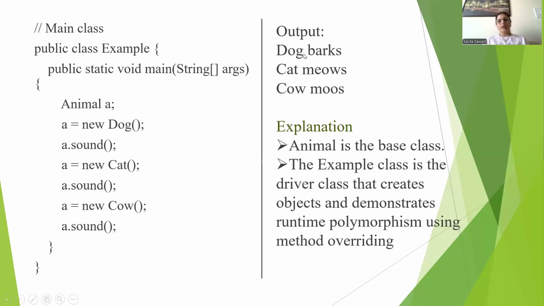Here animal is the base class, and this example class is a driver class that creates the objects and demonstrates runtime polymorphism using method overriding.